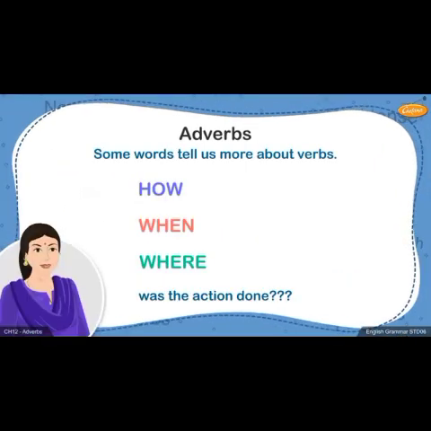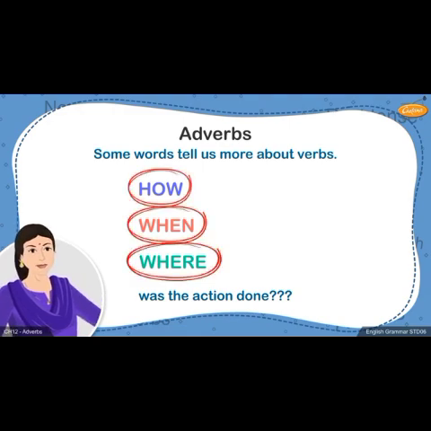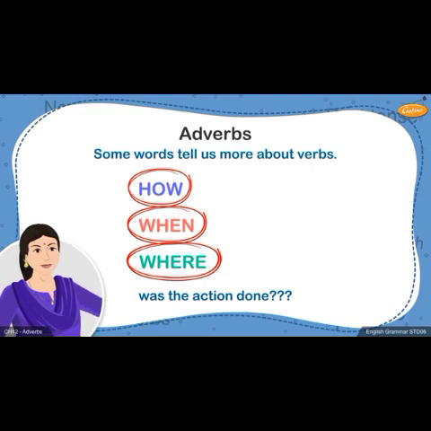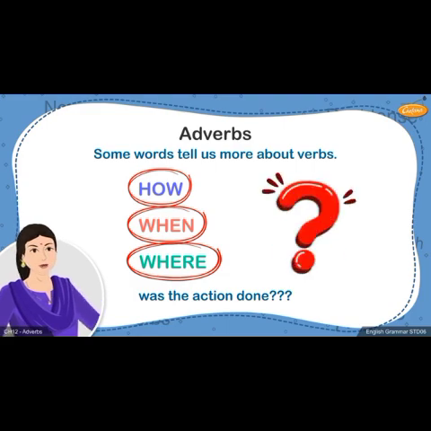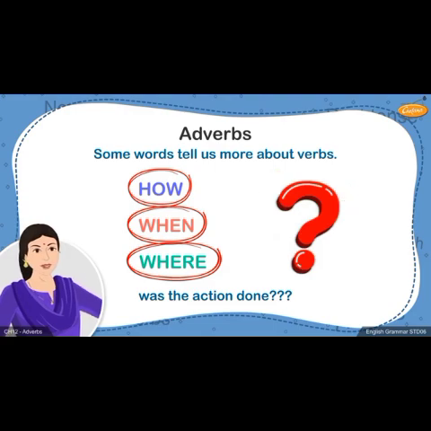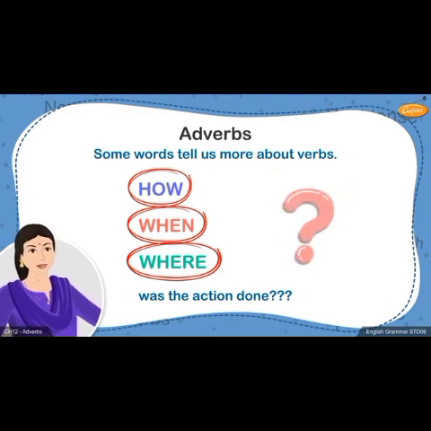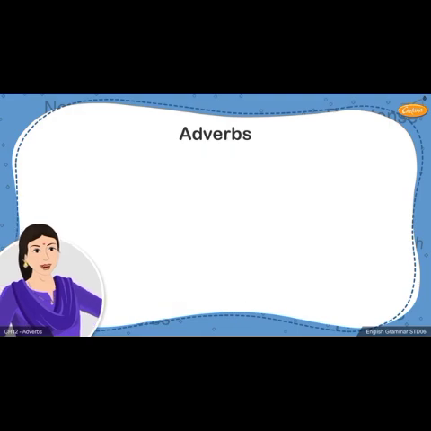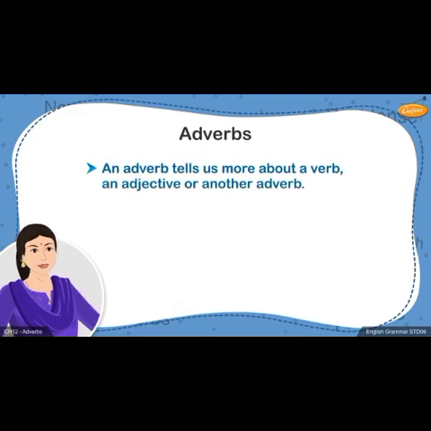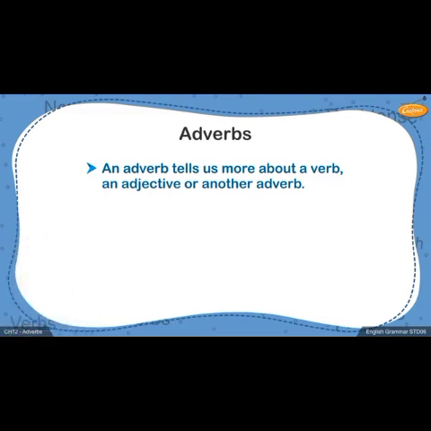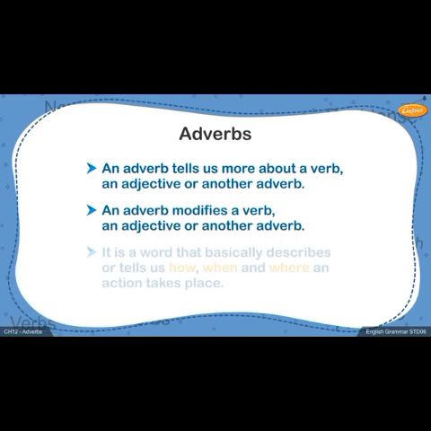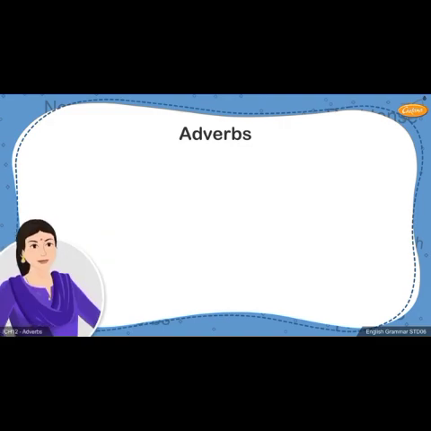Today, we will be learning more about words that tell us more about verbs. These words are used in sentences to show how, when, and where an action takes place. What are such words called? Since these words tell us more about verbs, they are called adverbs. In fact, an adverb tells us more about a verb, an adjective, even another adverb in the same sentence. As I told you earlier, it modifies the verb by telling us more about when, where, and how the action takes place. Let's see how adverbs are used in sentences.